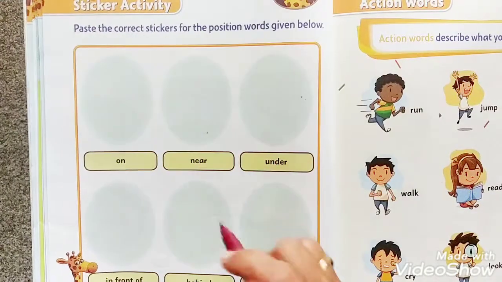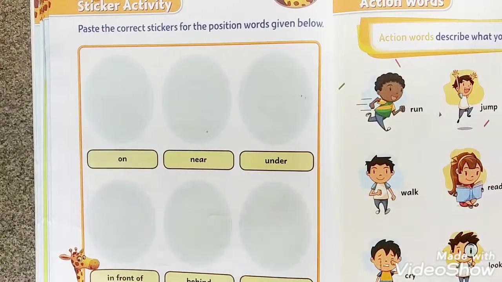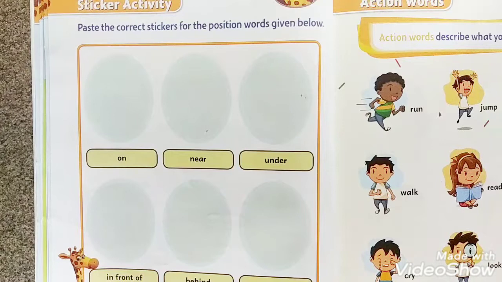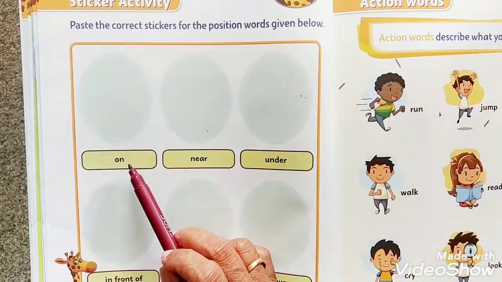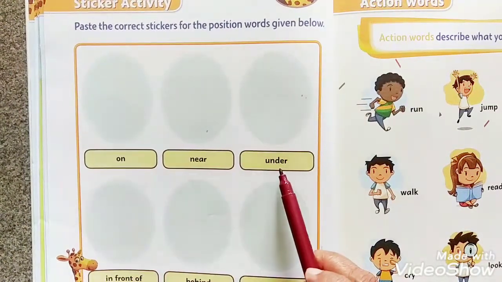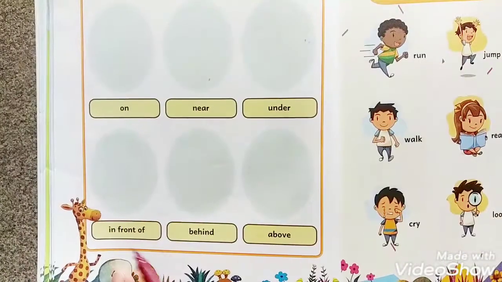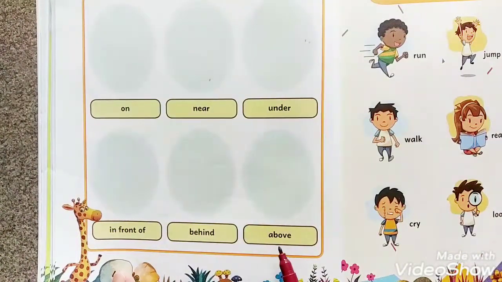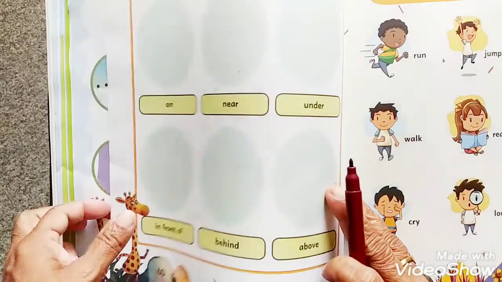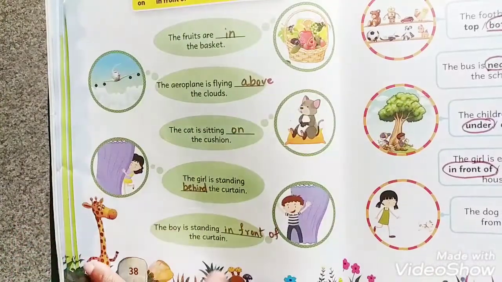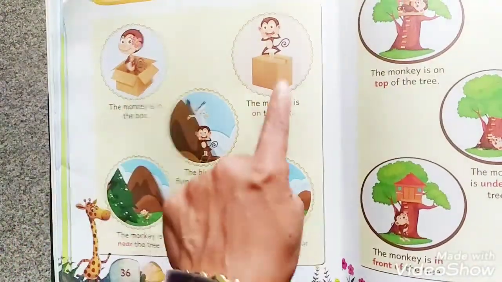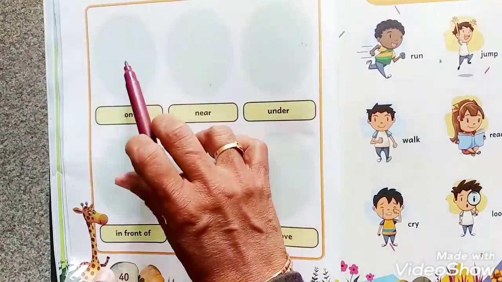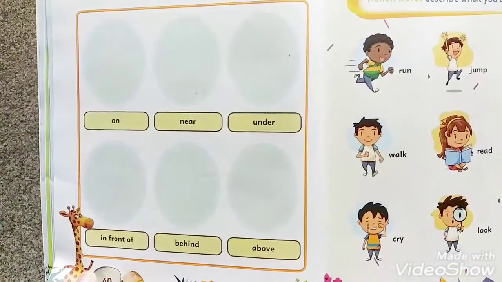This is an exercise for you where you will paste the correct stickers for the position words given below. On, near, under, in front of, behind and above. If you don't have stickers, you can Xerox from previous pages and use suitable pictures and paste it over here. Okay children?